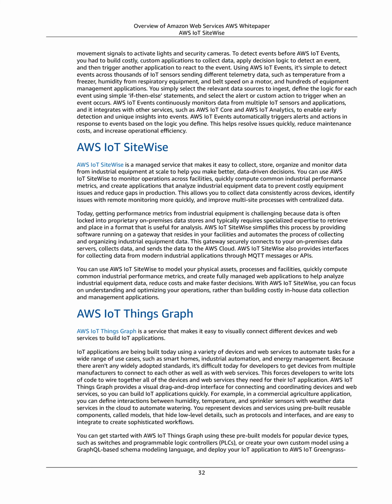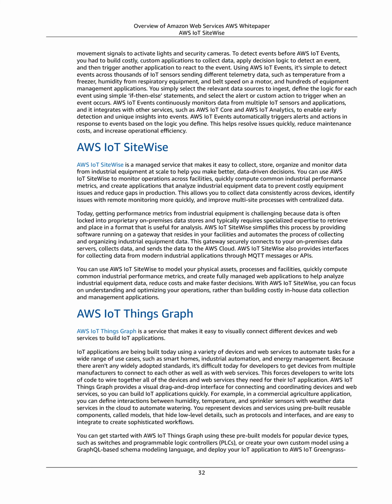AWS IoT SiteWise. AWS IoT SiteWise is a managed service that makes it easy to collect, store, organize and monitor data from industrial equipment at scale to help you make better, data-driven decisions. You can use AWS IoT SiteWise to monitor operations across facilities, quickly compute common industrial performance metrics, and create applications that analyze industrial equipment data to prevent costly equipment issues and reduce gaps in production. This allows you to collect data consistently across devices, identify issues with remote monitoring more quickly, and improve multi-site processes with centralized data.